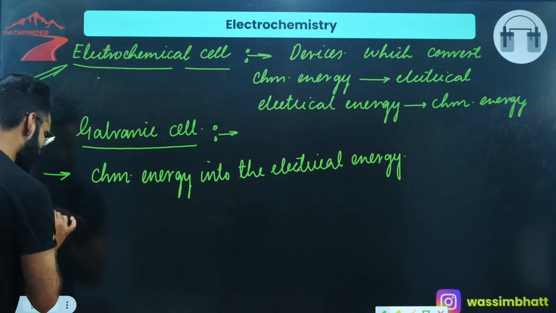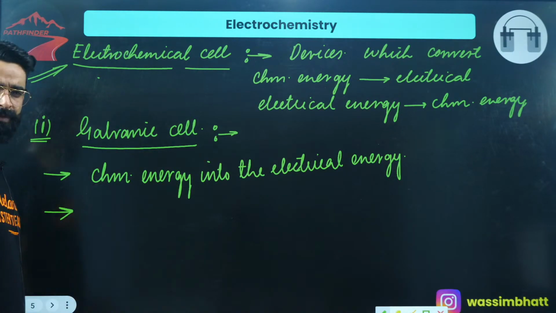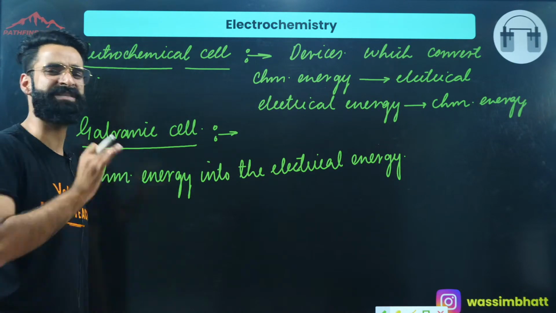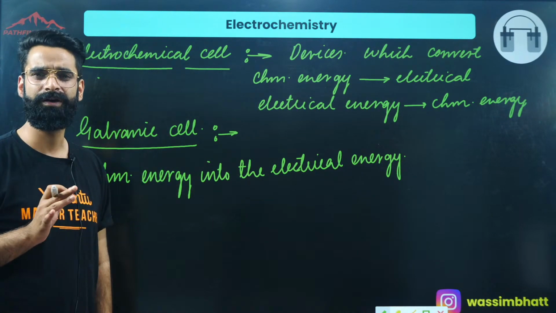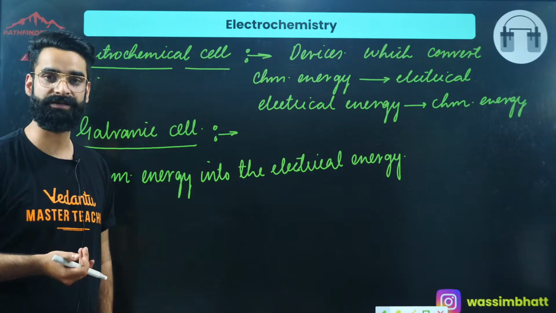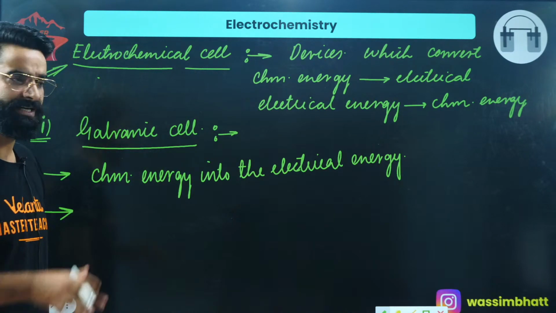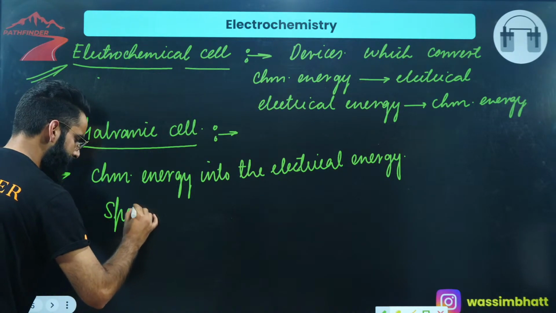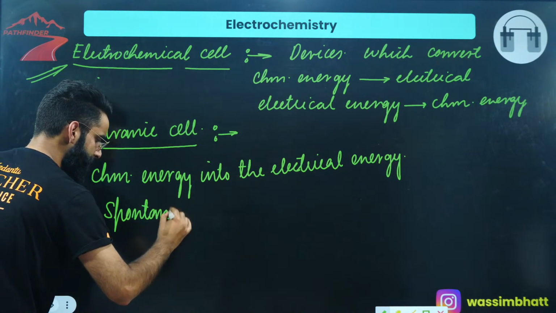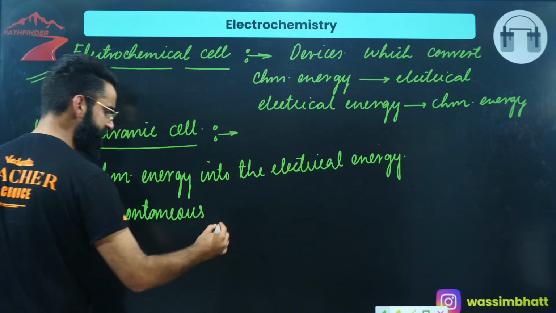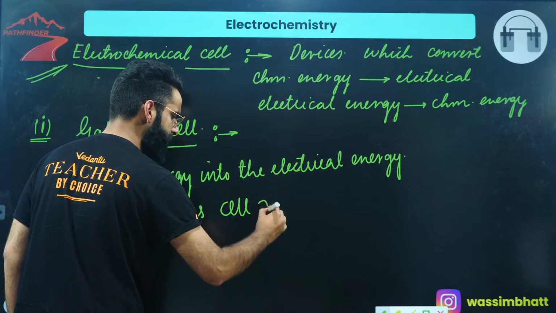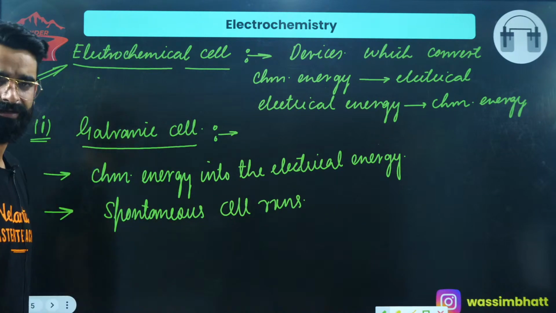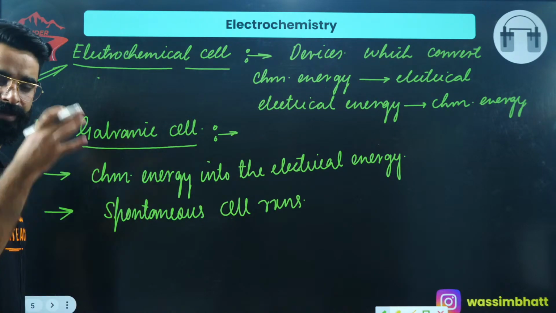Point number two. In this galvanic cell, some reactions will happen on their own. There will be some spontaneous chemical reactions which will lead to the generation of current, right? In case of galvanic cell, you will see in some time, there will be spontaneous cell reactions going on, due to which current is generated.